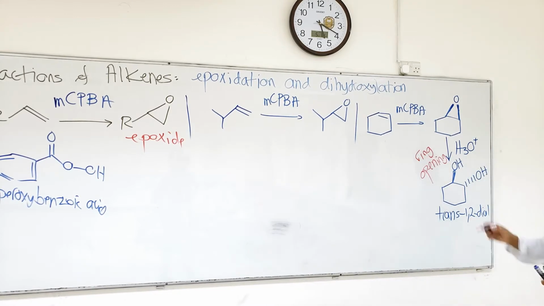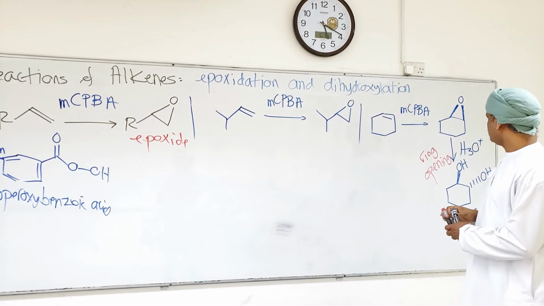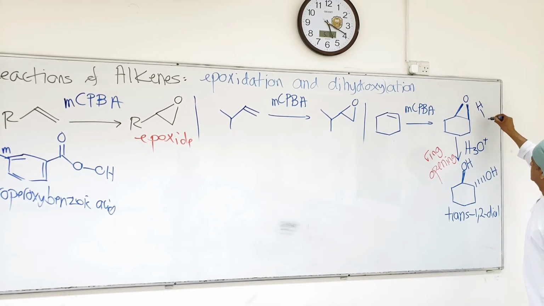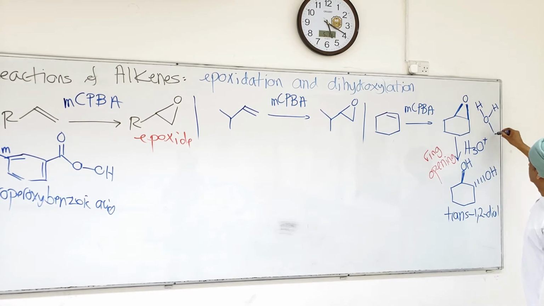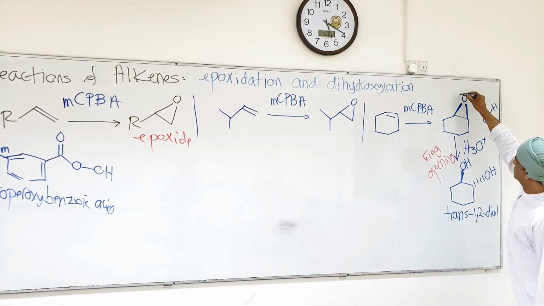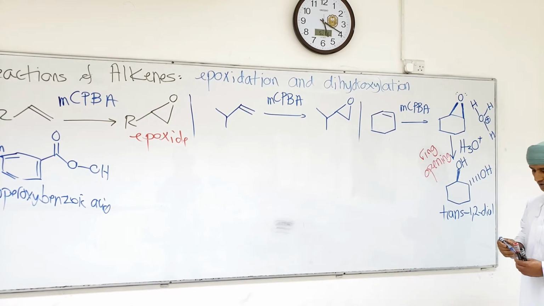The first step in this mechanism would be protonation with the hydronium ion, H3O+. There are two lone pairs on oxygen.